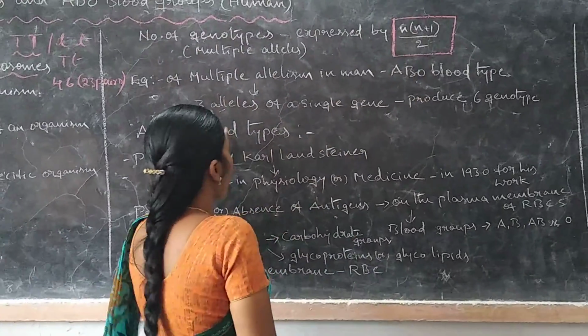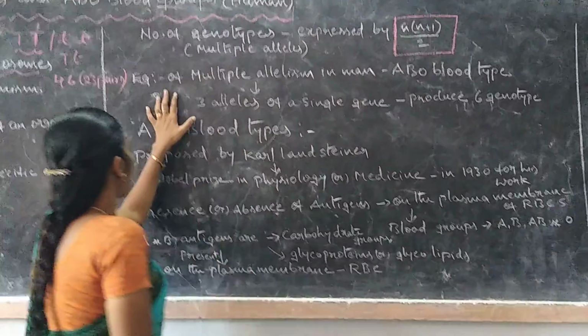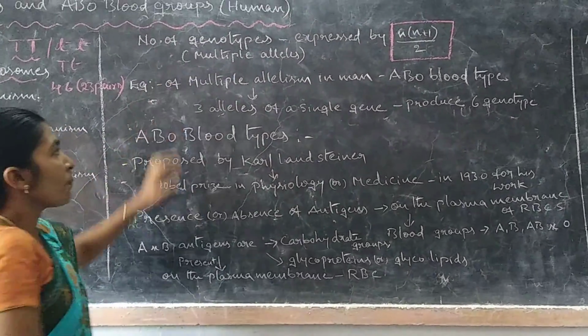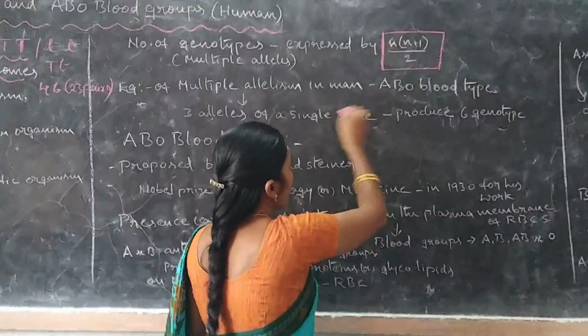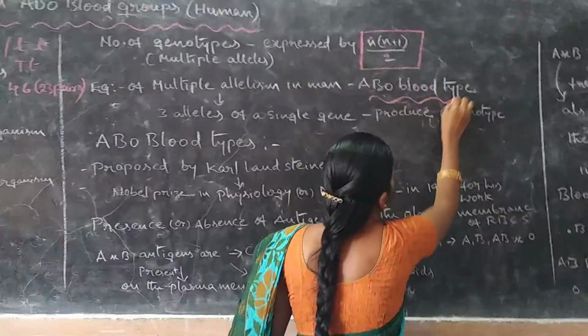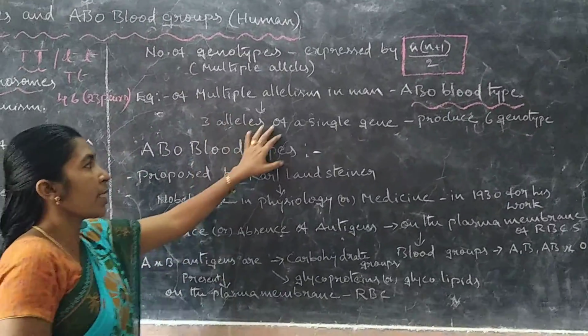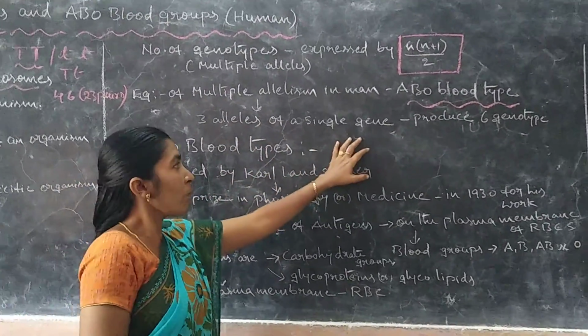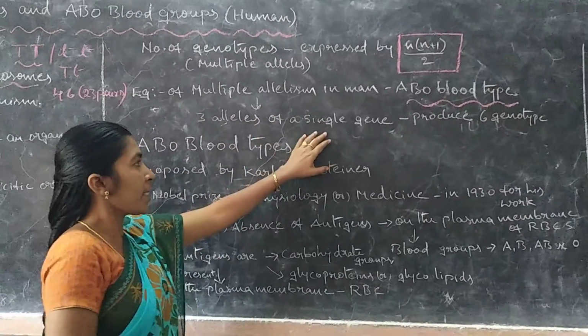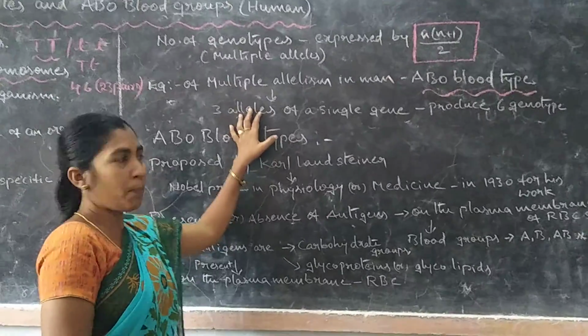Here n means the number of alleles. For example, multiple allelism in man is seen in ABO blood types. Only 3 alleles of a single gene are present, and these 3 alleles produce 6 genotypes. Already we know that n means the number of alleles, so 3 alleles are present.